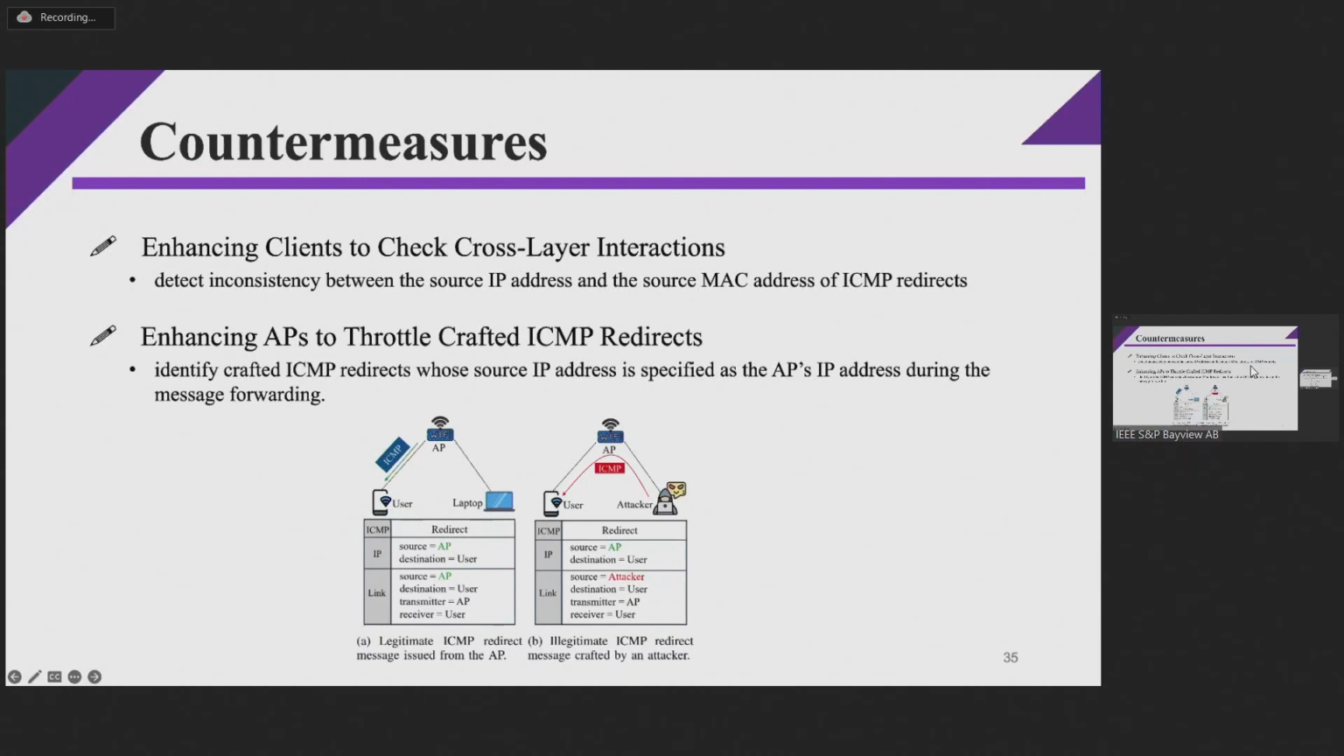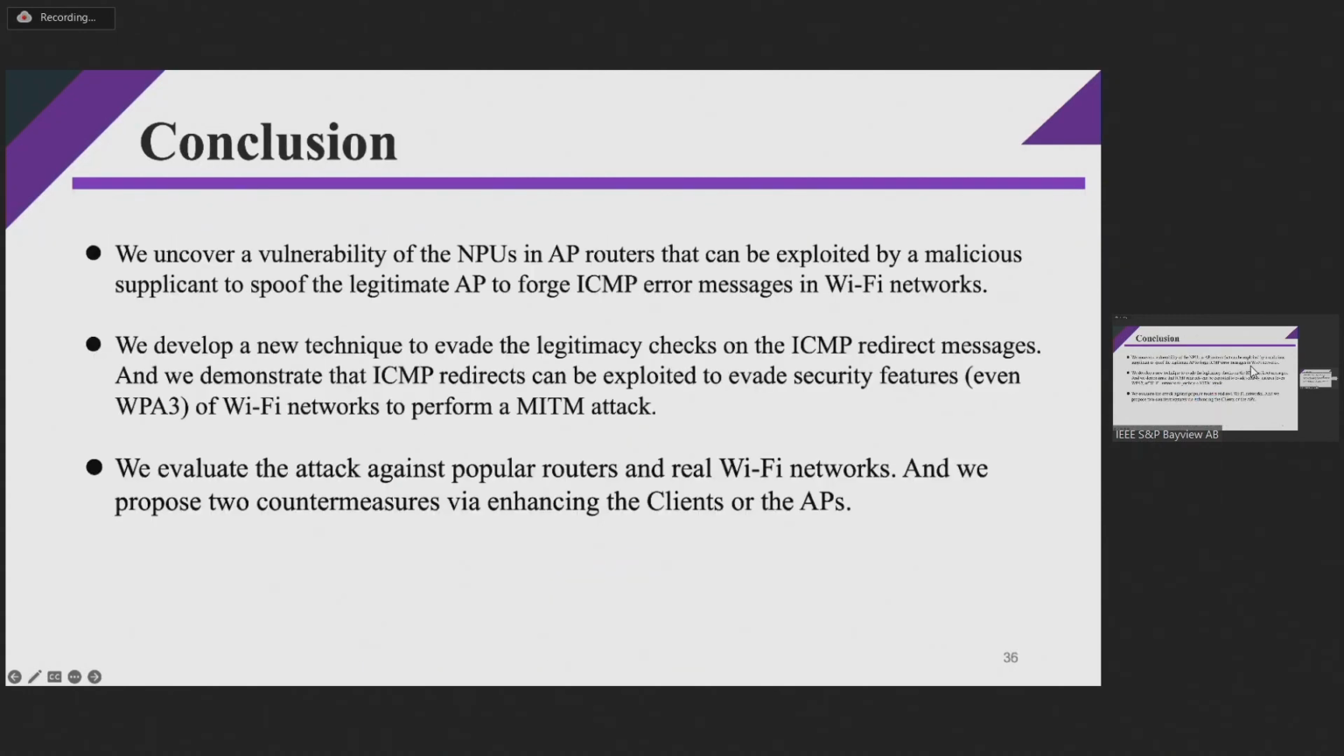And the second countermeasure is from the AP side, where we can enhance APs by filtering fake ICMP redirect messages whose source address is the AP itself. The AP can identify the anomaly during the message forwarding. This countermeasure relies on the collaboration between the chip manufacturers of the vulnerable NPUs and the AP vendors.